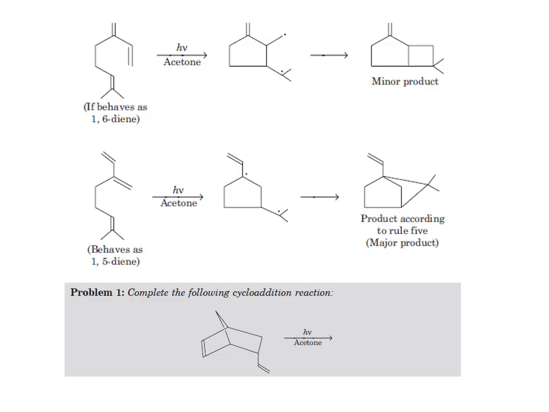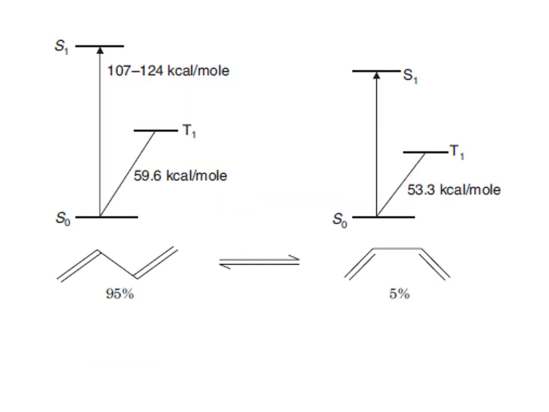Now the exact energy of the S1 state is not known, but the cisoid S1 probably lies between the transoid S1. So there is a large energy gap between the singlet excited state and the triplet excited state, that is between S1 and T1. Also the intersystem crossing does not take place in this case. Therefore, the energy gap between S1 and T1 accounts for the fact that intersystem crossing does not occur in this case. And therefore, the direct irradiation of 1,3-butadiene in solution gives rise to chemistry only from